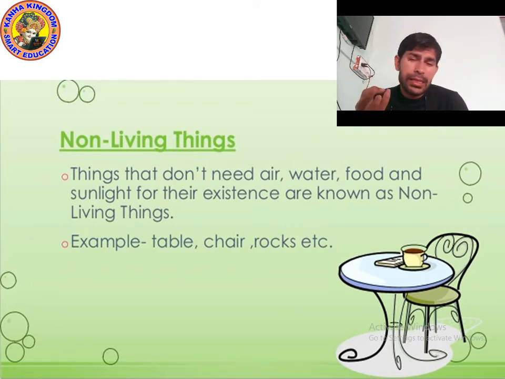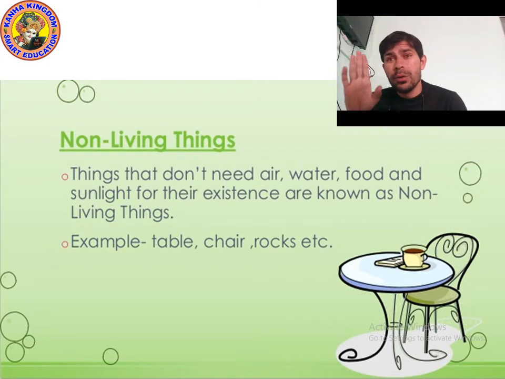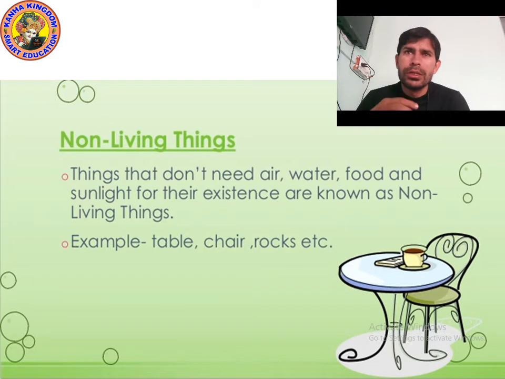Natural, like mountain is natural. River, water, air, they are natural but they are non-living. And man-made things are things which are made by man. So we know that table, TV, chair, door, almirah, they all are non-living things.